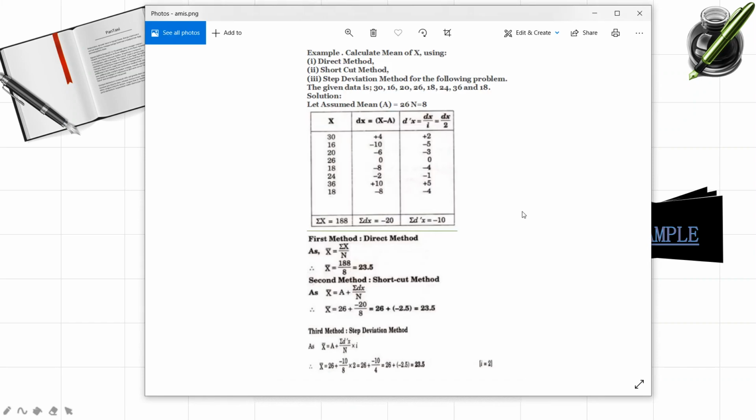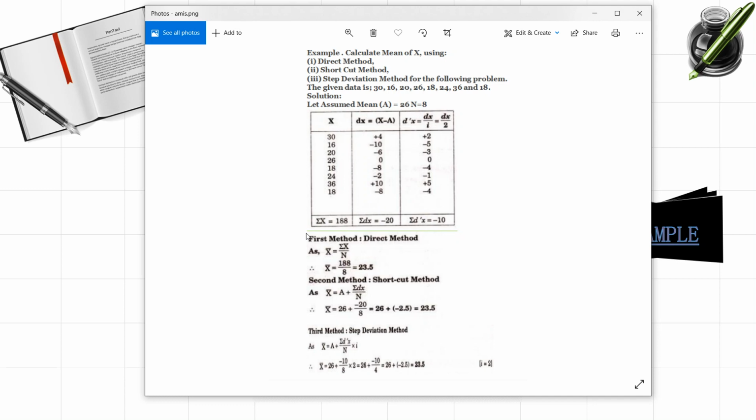Okay, here is the data. Observations you can see here: 30, 16, 20, 26, 18, 24, 36 and 18. These are the observations given. 8 observations are given to you. First of all, in direct method, how to find out arithmetic mean? It is very simple. First of all, add all the observations given, which gives you sigma x.